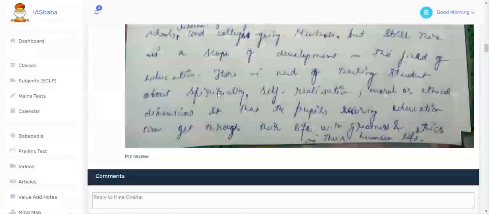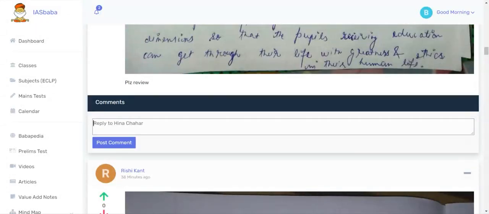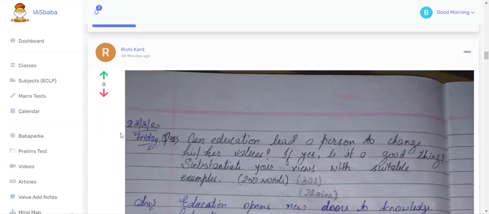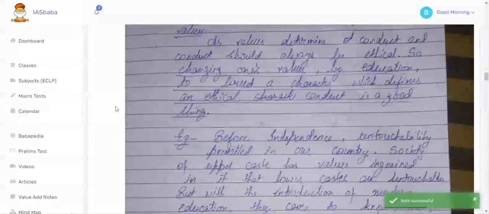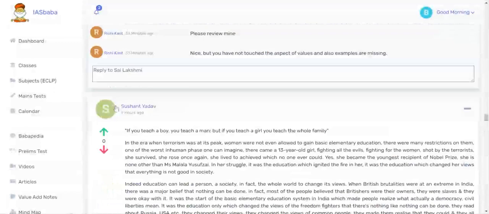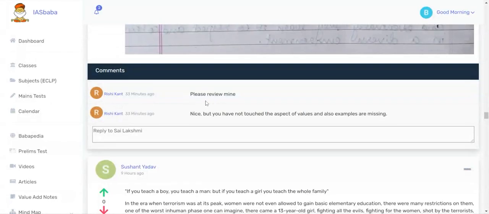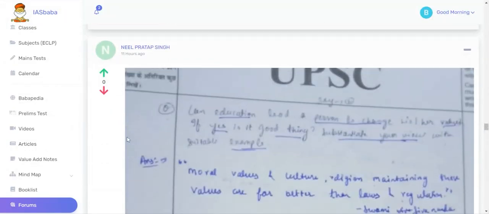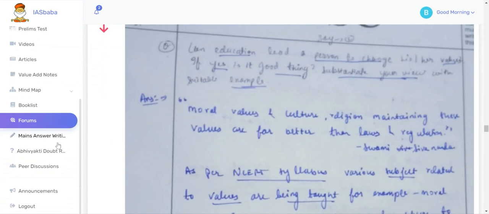And you can reply in the comment section. If you find anyone's answer to be good, then you can upnote or downnote. You can also reply on the comment like this. Same steps can be followed to write mains answer writing and Abhivakti as well.